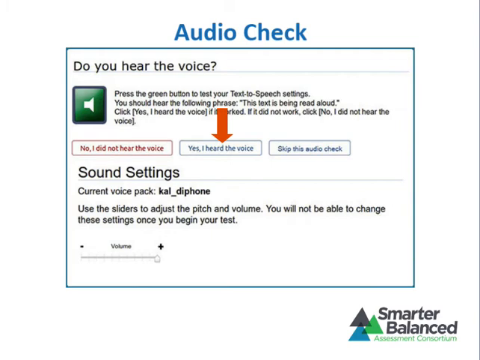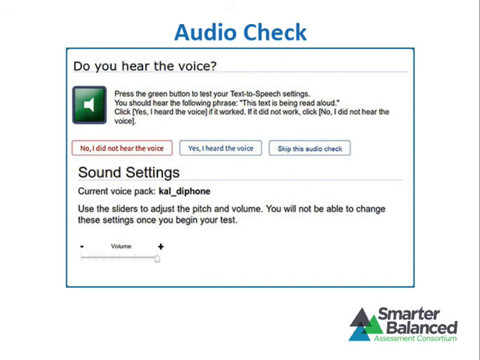Click Yes, I heard the voice if the voice was clear and audible. If the voice was inaudible or not clear, the student should adjust the settings using the volume and pitch sliders. Once the voice is clear, the student should click Yes, I heard the voice to continue. If, after making adjustments, the sample voice is still unclear or inaudible, the student should click No, I did not hear the voice. A message with instructions will display, offering the student the choice to continue without text-to-speech, try again, or log out.